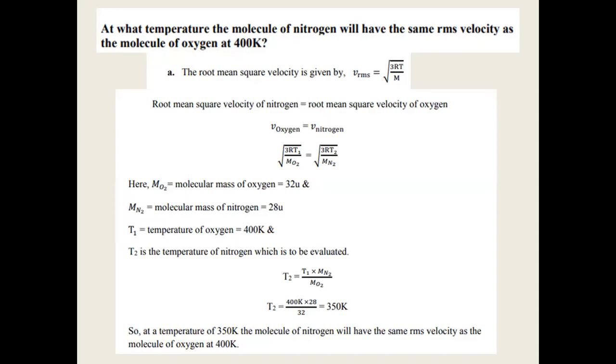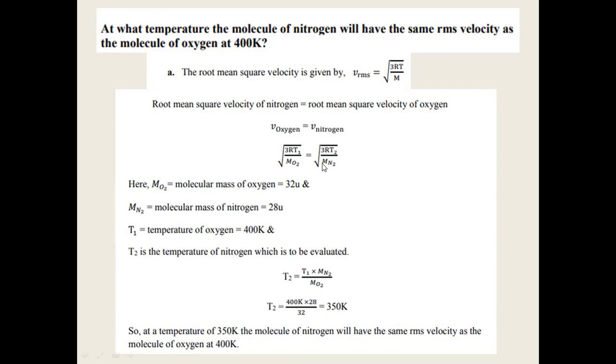So what's the molecular weight of oxygen? Oxygen is 16 plus 16, so 32. O2, oxygen gas is O2, so it is 32 AMU, whereas nitrogen is 14 plus 14, 28 AMU. Now, you can use that in the relationship equation. So T2 is equal to, you can cancel square roots also in the equation here.